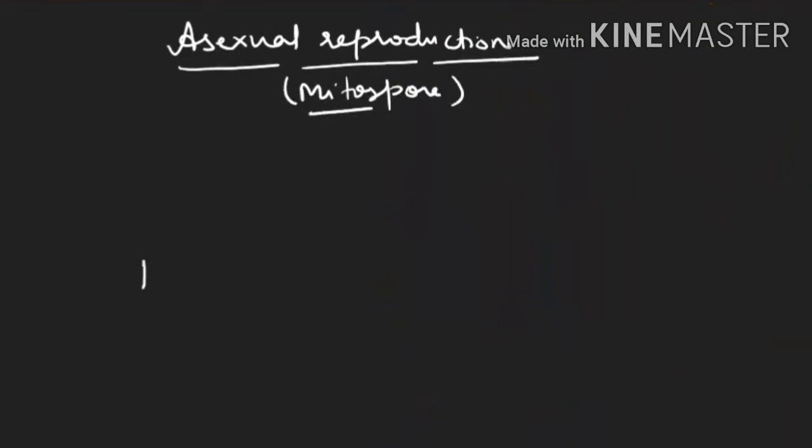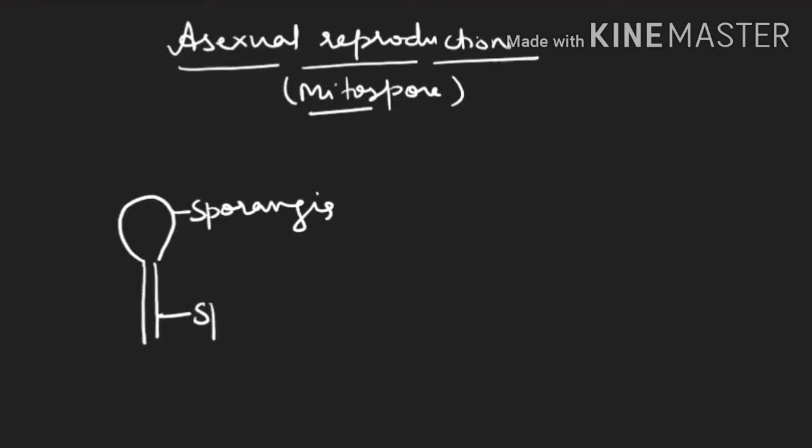Now see, this is a hypha, and the tip of the hypha is swollen up. So this structure is known as a sporangium, and this stalk is known as the sporangiophore. But always remember, whenever the suffix -phore is coming, it means it is a stalk.